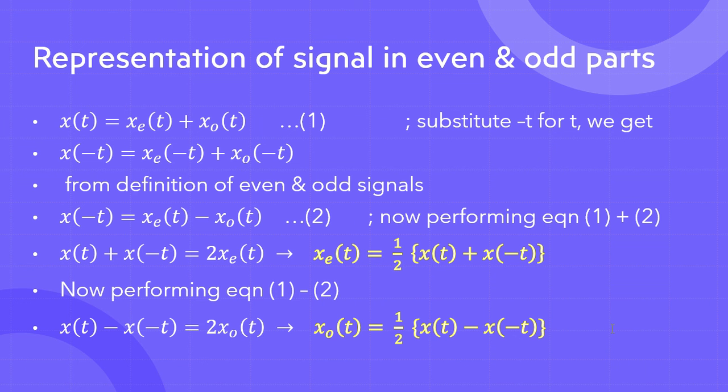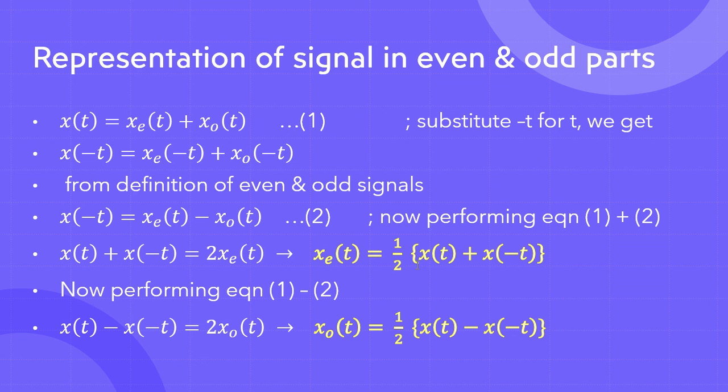So it is opposite in the way of even signal. So this equation, the first equation, the equation of x e of t, which you are seeing in yellow, is the even part of x of t, and the other equation for x o of t, which you are seeing in yellow, is the odd part of x of t. And this whole calculation we did was for continuous time signal only.